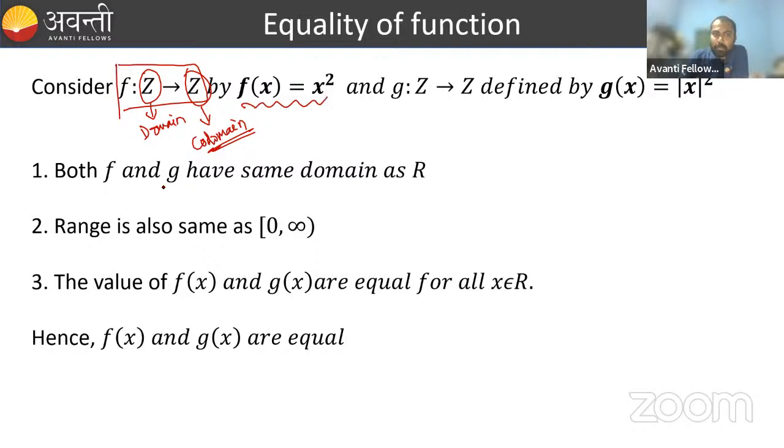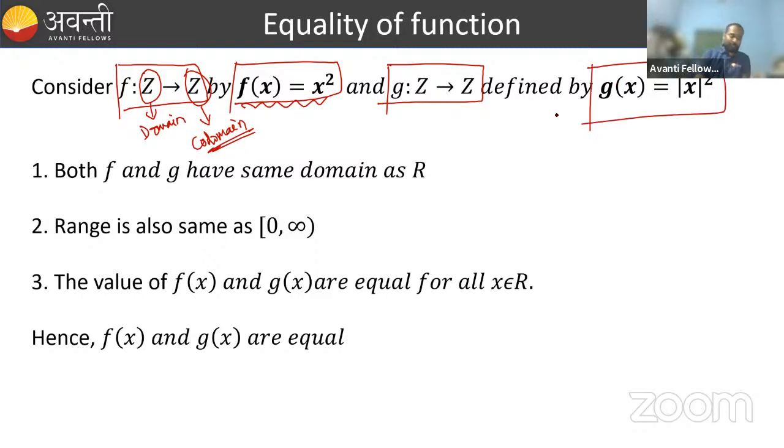And g is another function which is mapping from Z to Z. Here also both the domain and codomain are same. In case of f and g, in both the cases domain and codomain are same. And the second function is given as g of x equals square of mod of x.